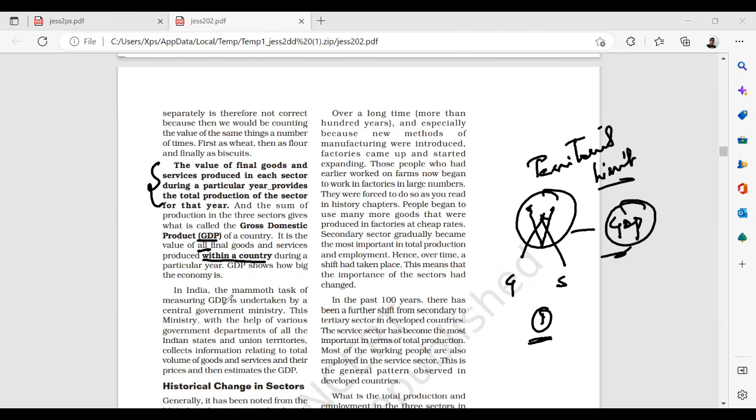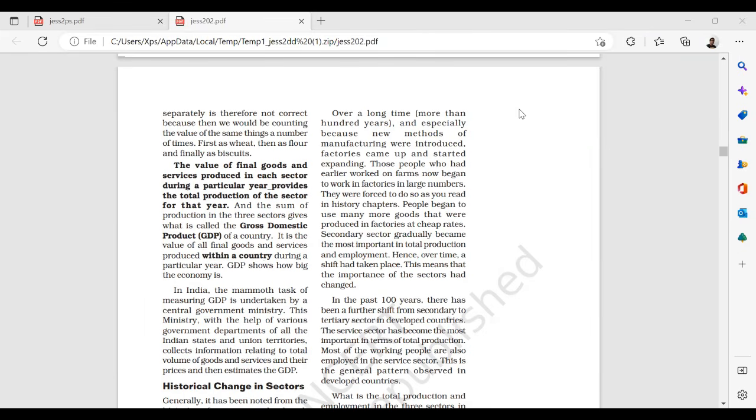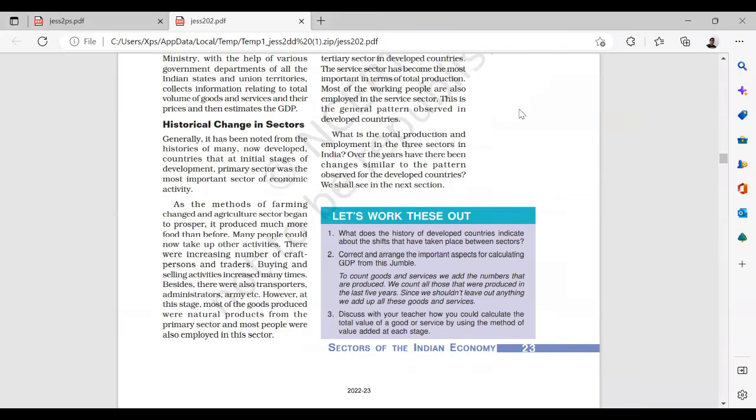In India, the mammoth task of measuring GDP is undertaken by a central government ministry. Definitely, it is calculated by the Central Statistical Office under the Ministry of Statistics and Programme Implementation. This ministry, with the help of various government departments of all the Indian states and union territories, collects information relating to the total volume of goods and services and their prices, and estimates the GDP. That means we have a department, called the CSO in general, which is responsible for making the calculations of GDP. So what are the historical changes?